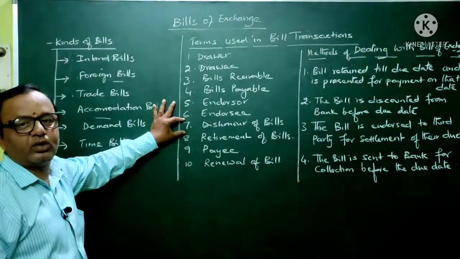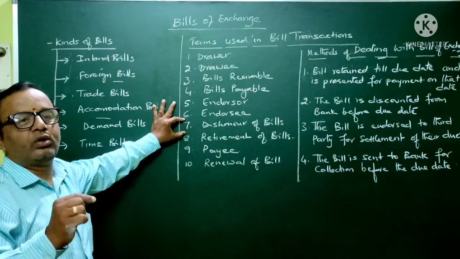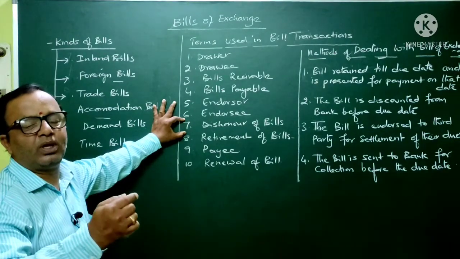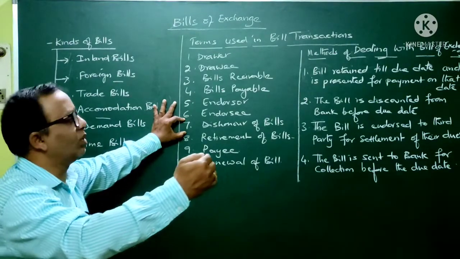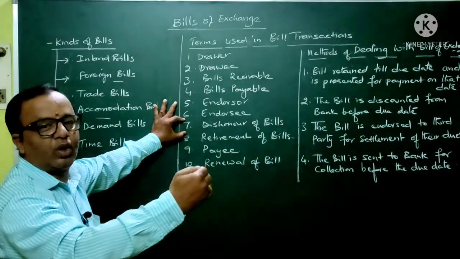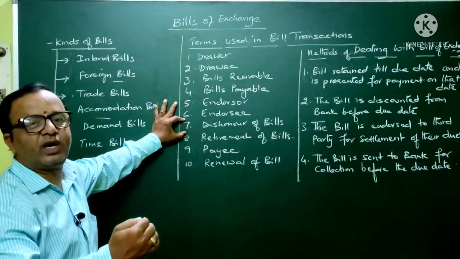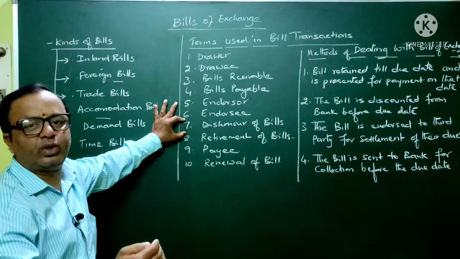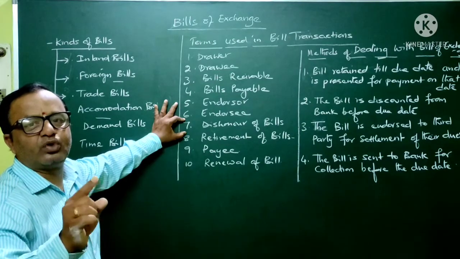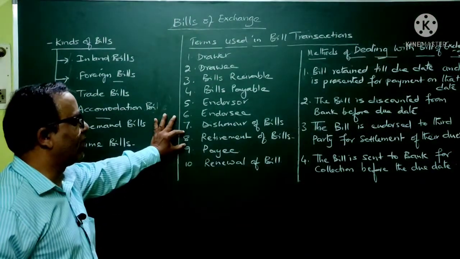Next, dishonor of bill. Dishonor of bill means, on the due date, when the amount on the bill is not paid by the drawee, in other words if the drawee has failed to make the payment on the bill on the due date, we will say the bill is dishonored.